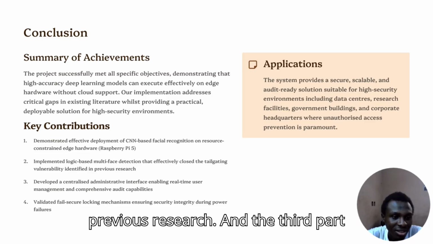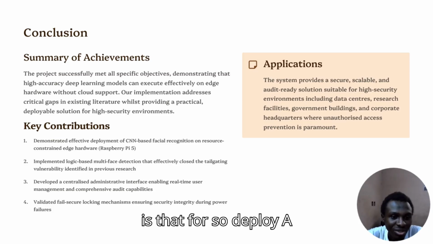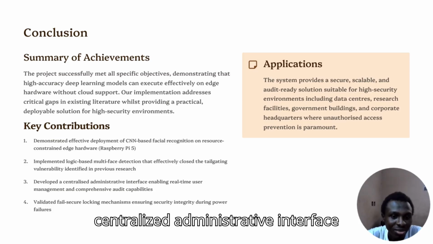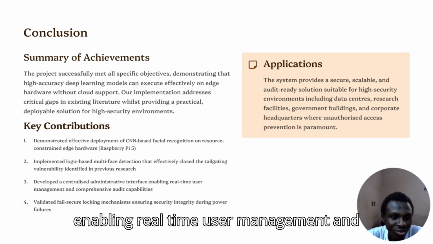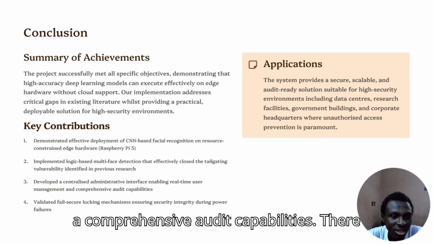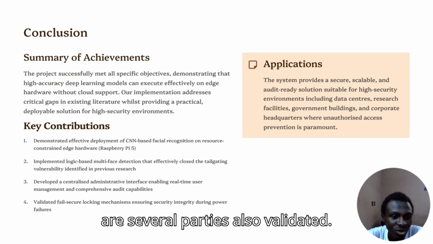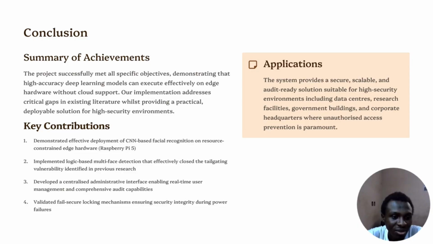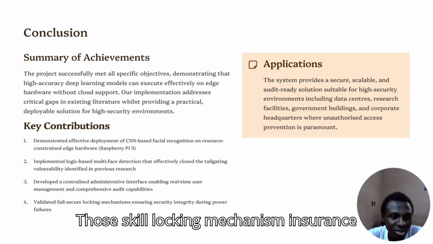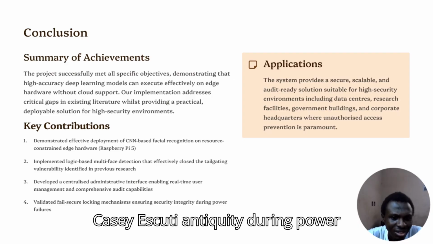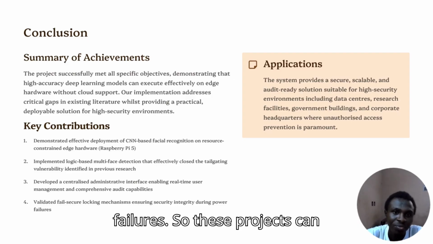The third is that we've deployed a centralized administrative interface enabling real-time user management and comprehensive audit capabilities. The last and final part is that the project has also validated a fail-secure locking mechanism ensuring security integrity during power failures.